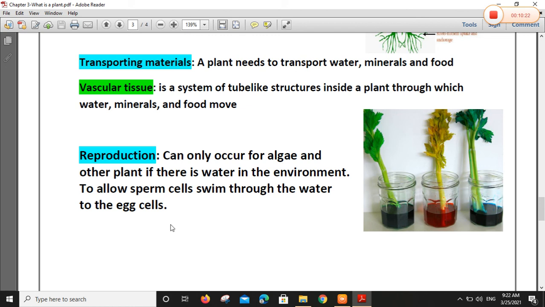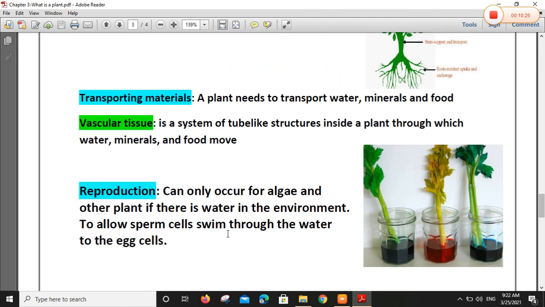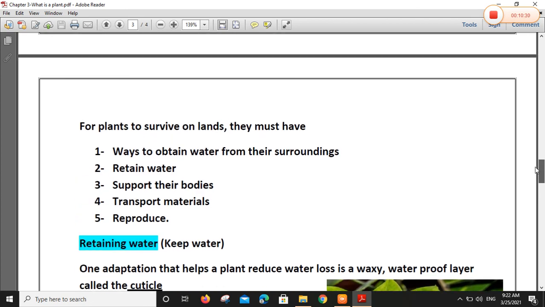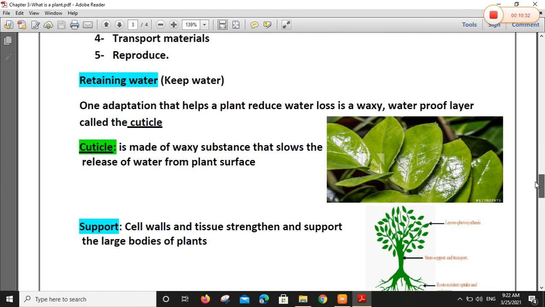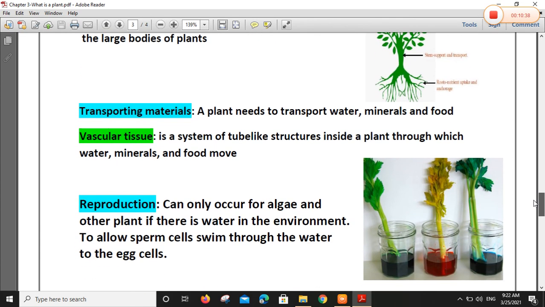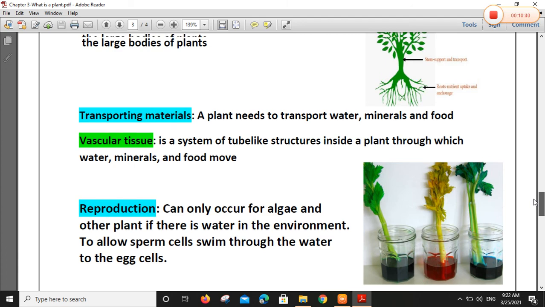Yes, this is how the plant keeps its kind through reproduction. So the plant survives through retaining water, through transporting material through vascular tissue, and reproduction.